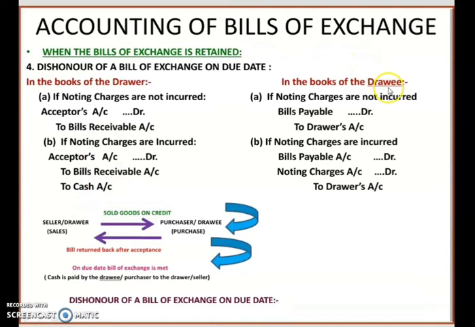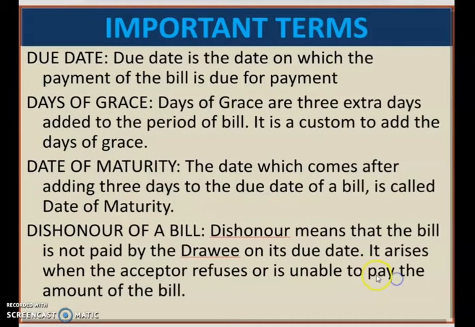And in the books of the drawee, what is the journal entry? Bills payable account debited to drawer's account. And if noting charges are incurred, then the journal entry will be bills payable account debited, noting charges account debited, to drawer's account. So these are the four journal entries you have to study when you are following the case where the bill of exchange is retained in the business. Just remember the first entry.